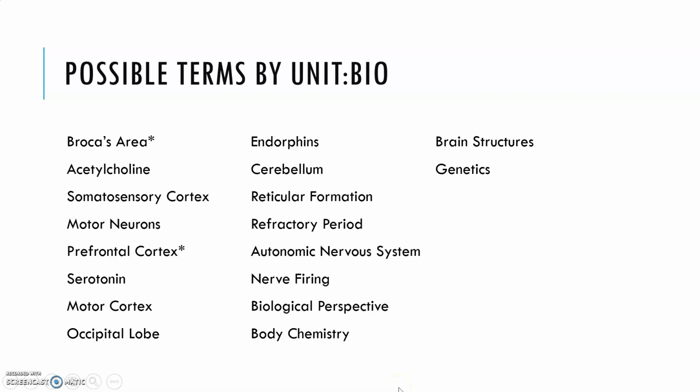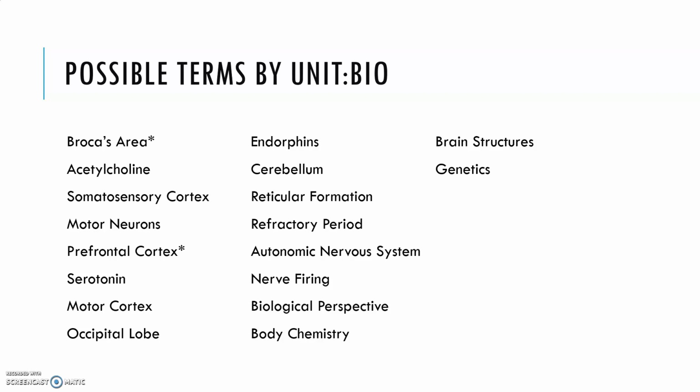After motivation, we have the bio unit. This one's probably the biggest wild card, because there are so many parts of the brain, so many neurotransmitters, so many different functions of the nervous system that could possibly come up in here. So I definitely would not limit your studying to this list. However, Broca's area and the prefrontal cortex have shown up at least twice.